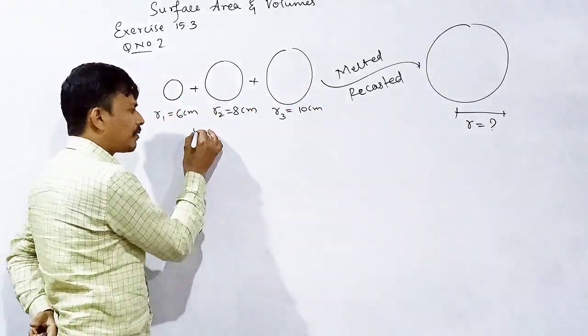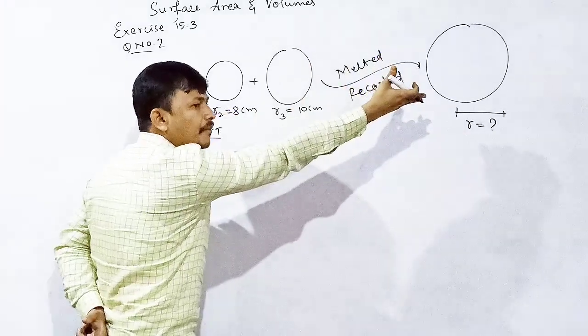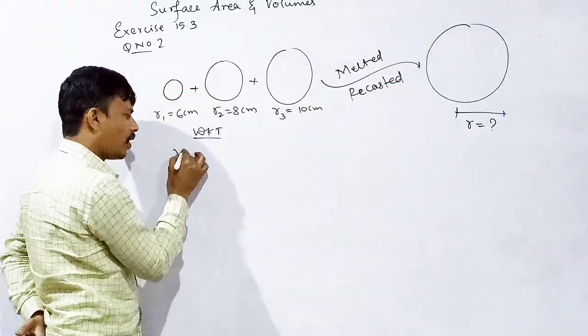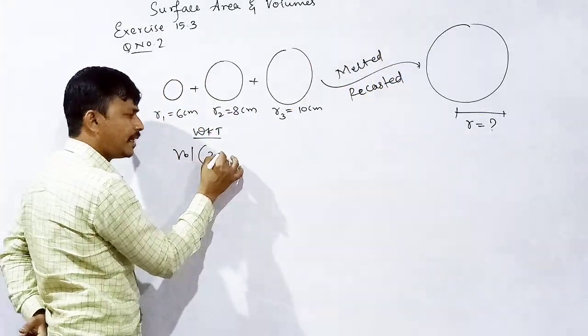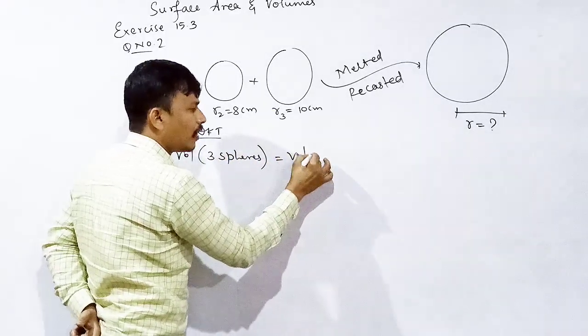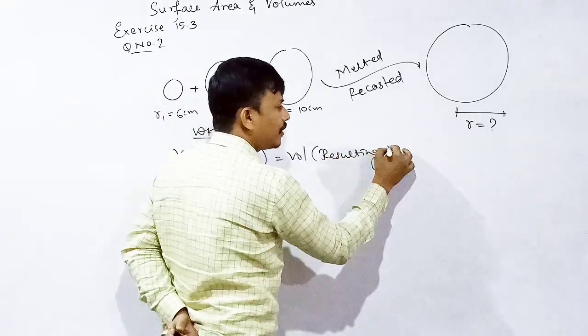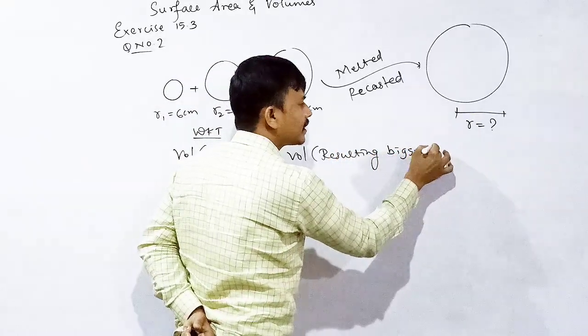Okay, we know that volume of all three is equal to volume of the single one. Yes or no? Volume of three spheres is equal to volume of the resulting bigger sphere.